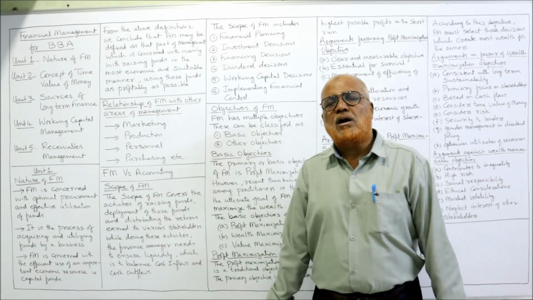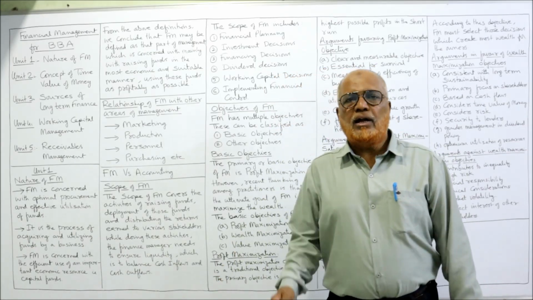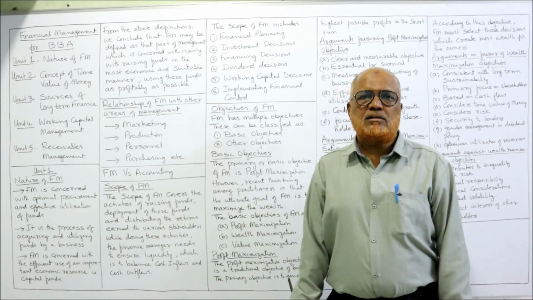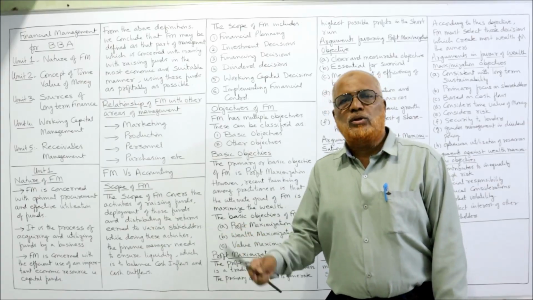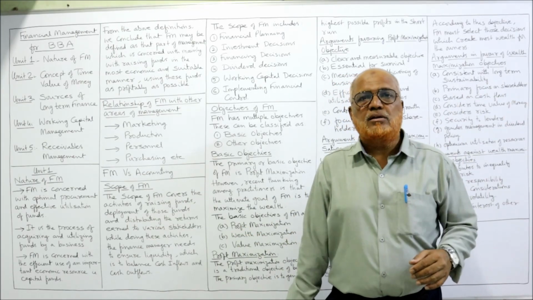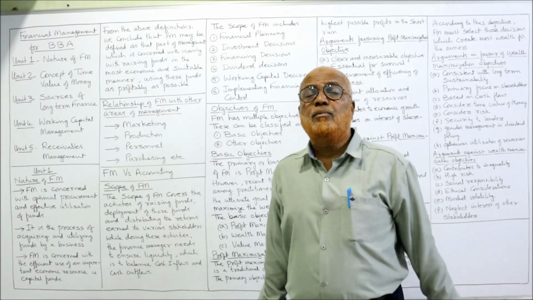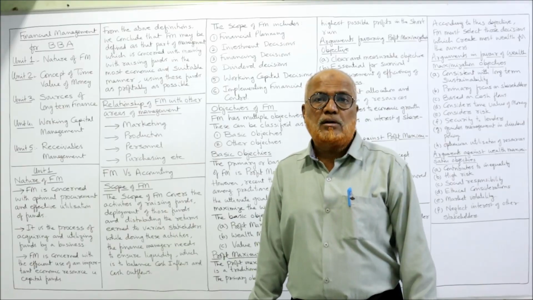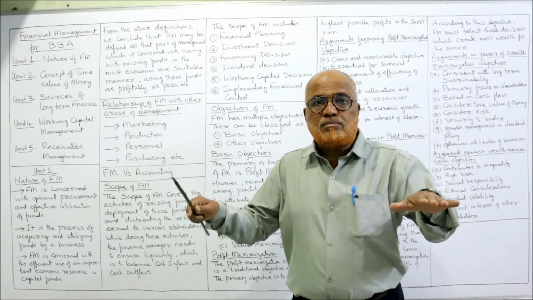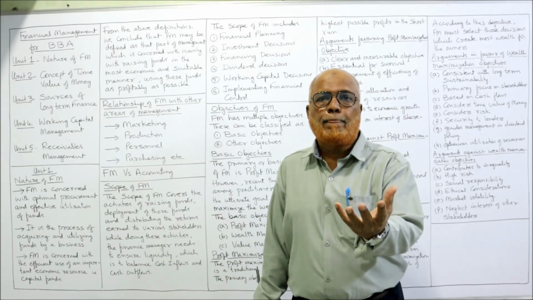The stakeholders are owners. Dividend has to be paid to the owners. Interest has to be paid to the bankers. Amounts have to be paid to the suppliers. Taxes have to be paid to the government. And the salaries and remuneration should be paid to the employees. So all these are the disbursements which are required to be made from the funds available.